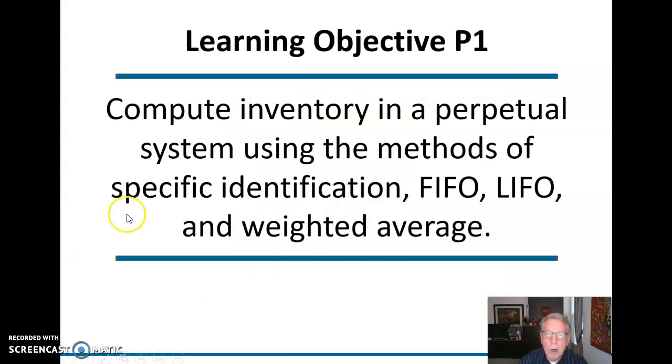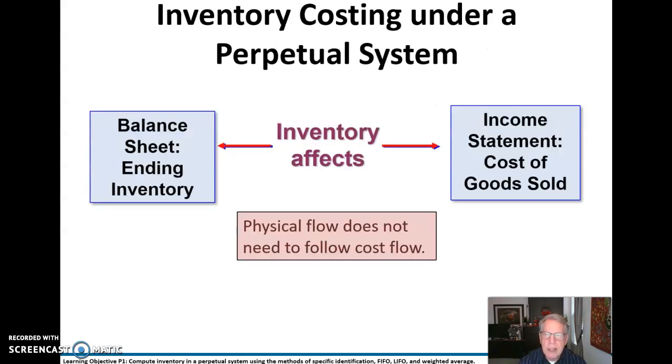So, we're computing inventory in a perpetual system here using the methods of specific identification, FIFO, LIFO, and weighted average. Let's take a look at that. Specific identification, well, we'll get to that in a second.